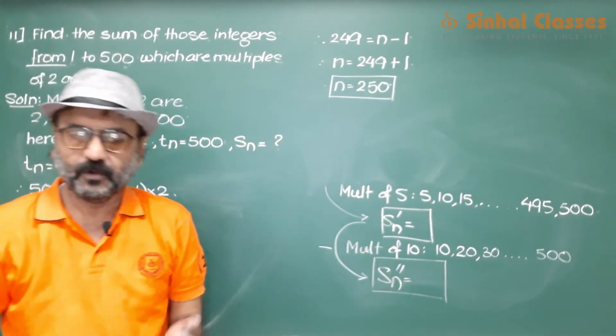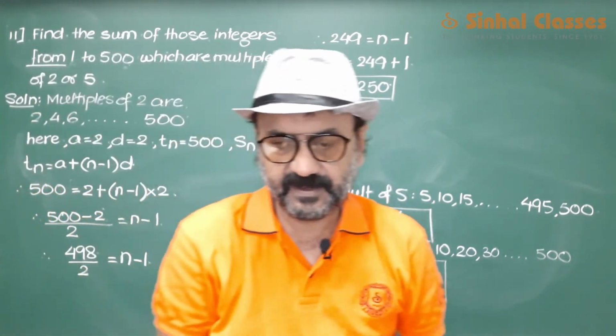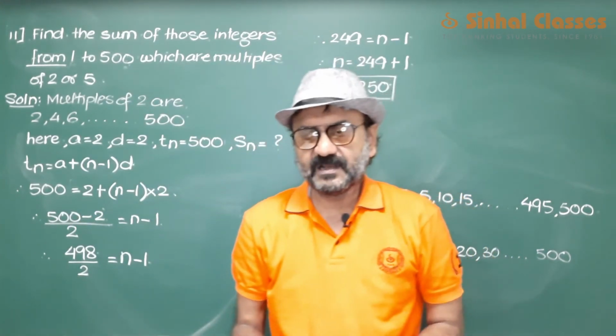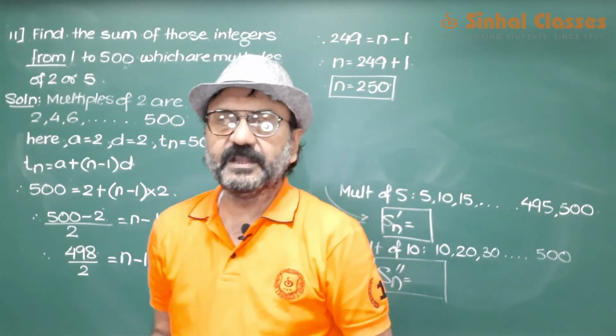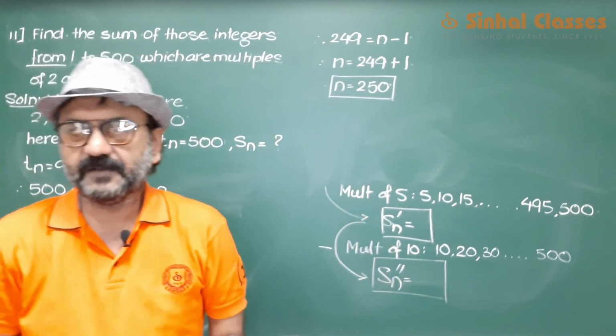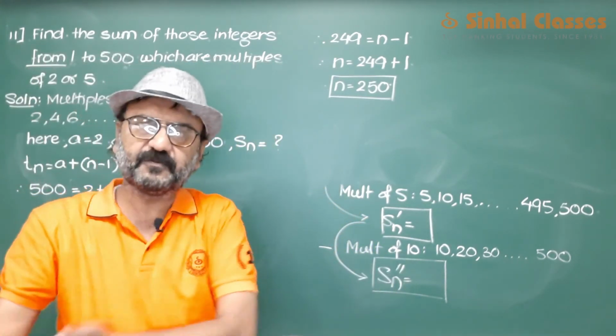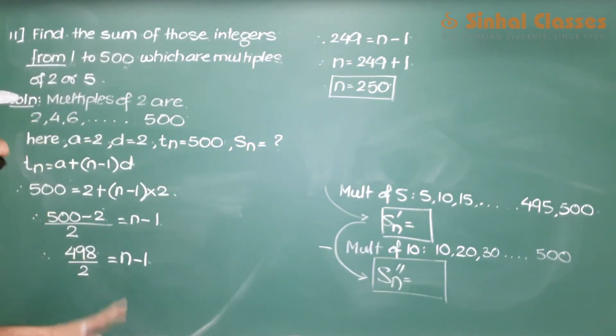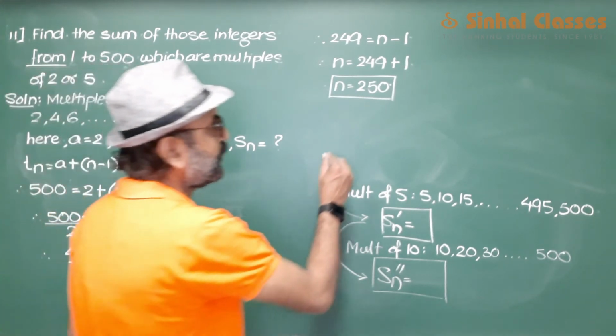are multiples of 2. 1 से लेके 500 के बीच में obvious सी बात है, there are numbers which are odd and even. 2 is an even number. So even numbers कितने होंगे? Even numbers होंगे 250. 250 even numbers, 250 odd numbers. So even numbers आ गए 250, which are divisible by 2, multiples of 2. Now let us find out the Sn, value for Sn.